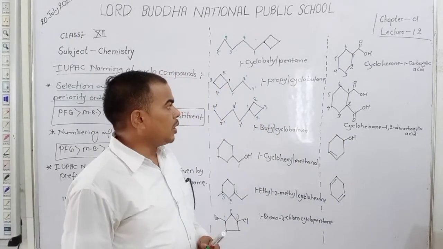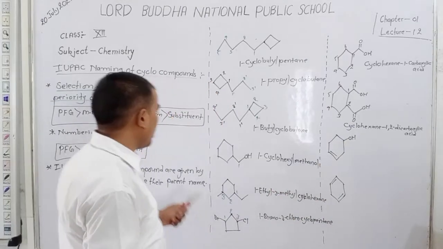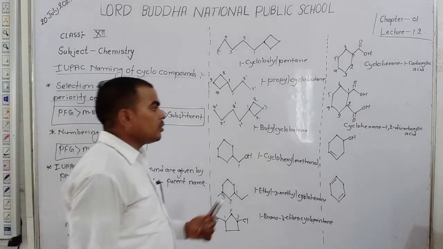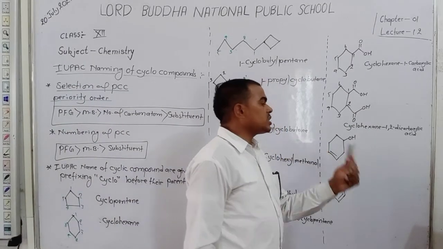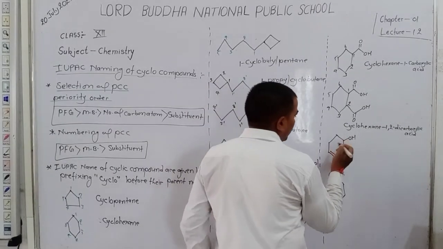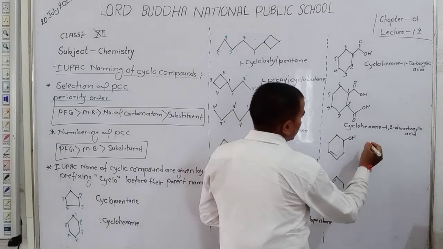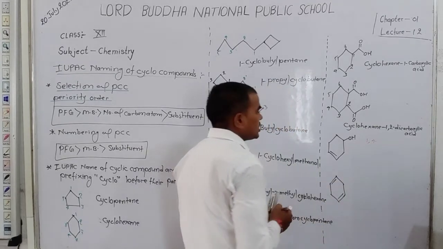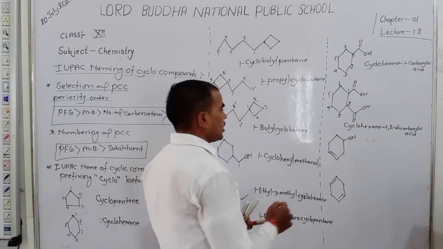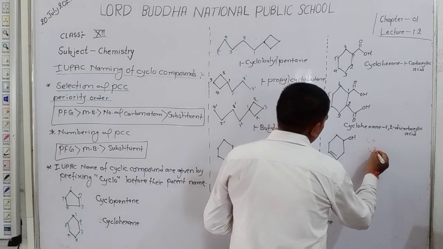Dear student, in this compound, next example, we observe here a functional group and here a multiple bond. You know that the priority of the functional group is greater than the multiple bond. So counting starts from where the functional group gets the lowest number. Okay, student. If we start counting from here, 1, 2, 3, 4, then we get 1 and 4. At the first position the functional group and at the fourth position the multiple bond. When counting from here, 1, 2, 3, we get 1 and 3.